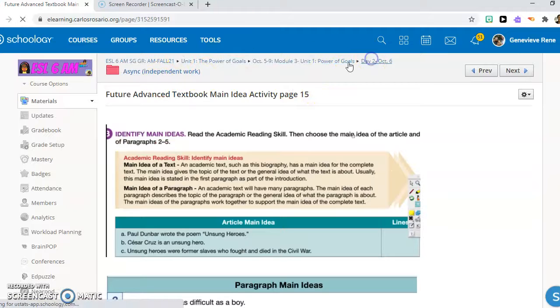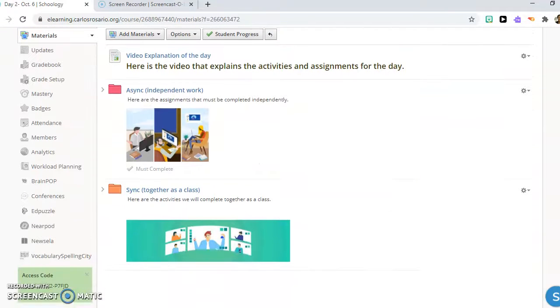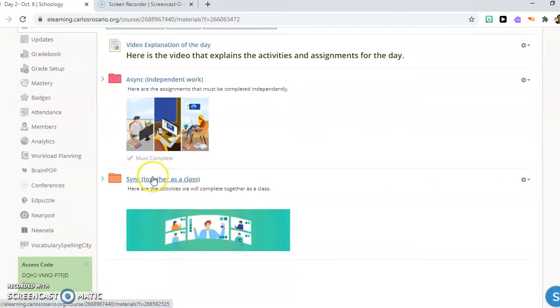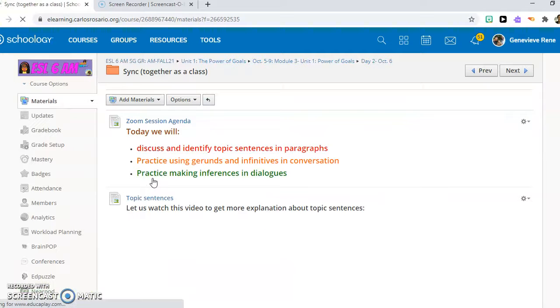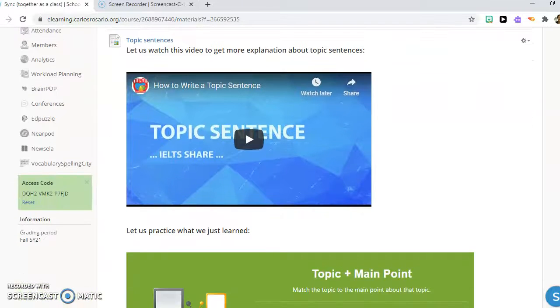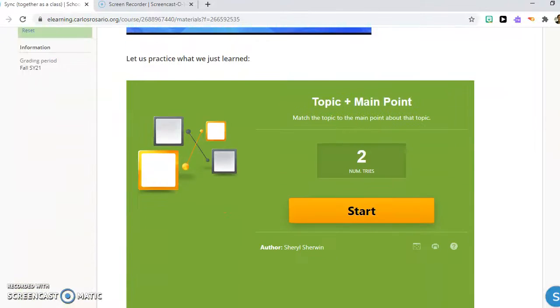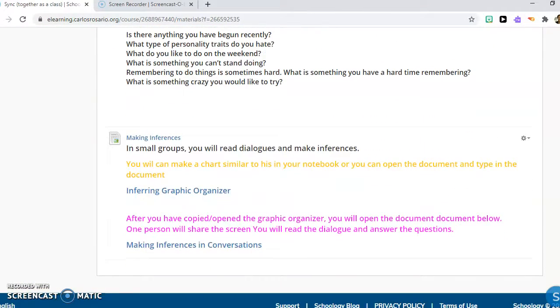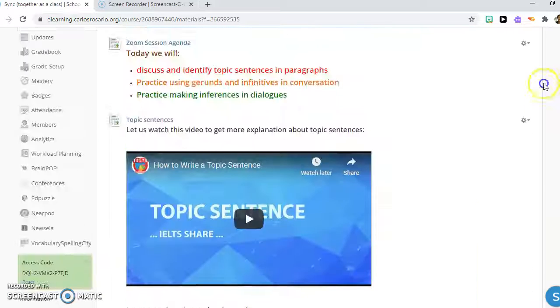Let's go to sync. It is Tuesday, so that means we will have Zoom class together. So we're going to talk about topic sentences and paragraphs, and we are going to practice using gerunds and infinitives in speaking, in conversation, and we will do more activities with inferences.